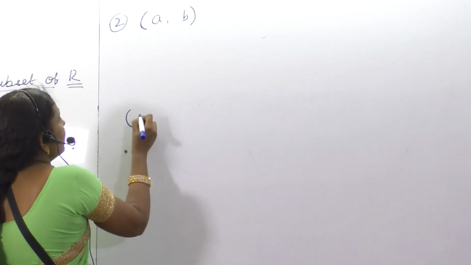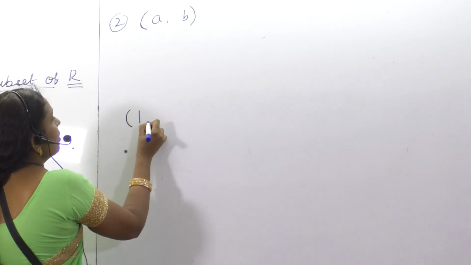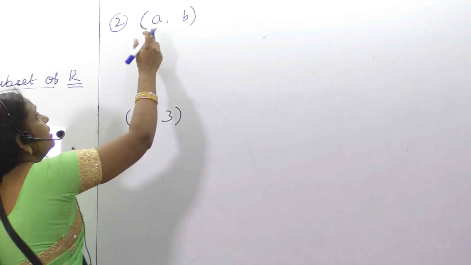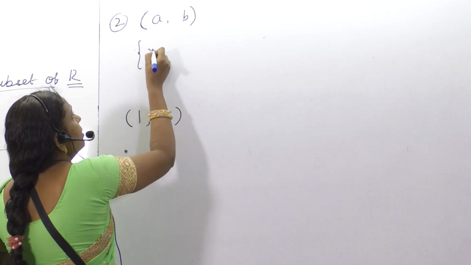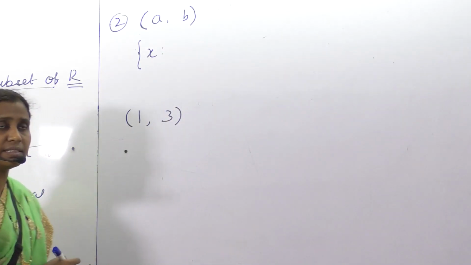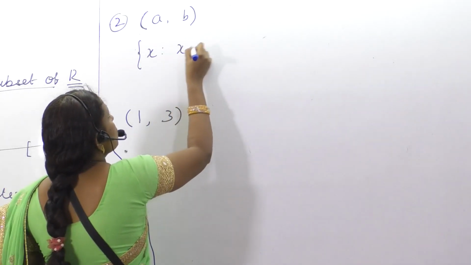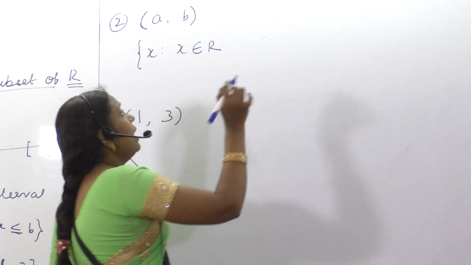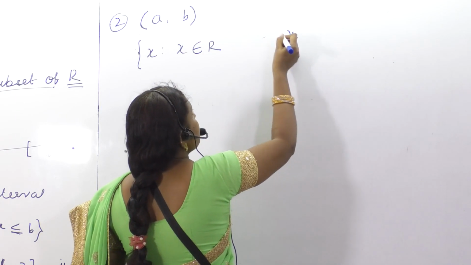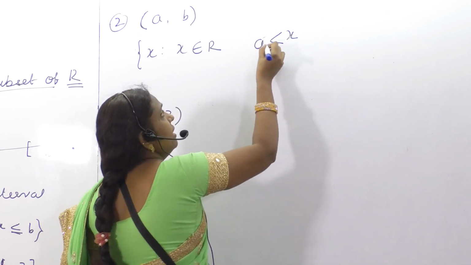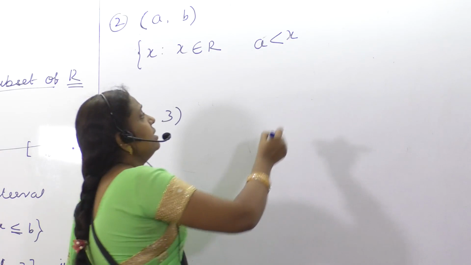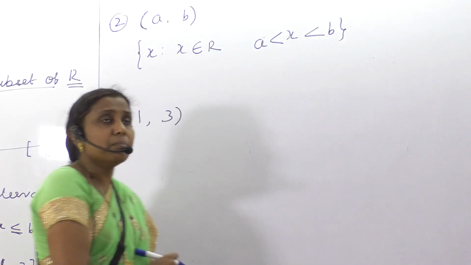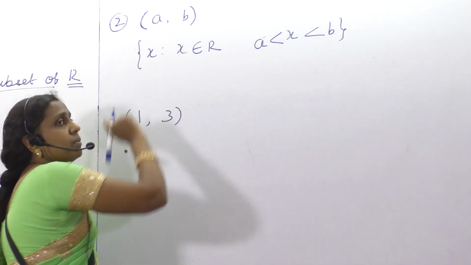So here if I take 1, 3, open interval, what does it mean, you know? The set of numbers x such that x belongs to R, the set of real numbers, and x is strictly greater than A and strictly less than B. So this is the meaning of open interval.